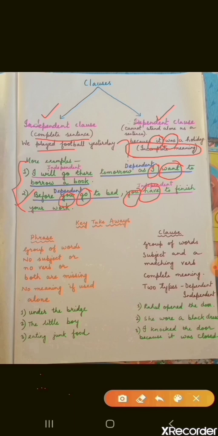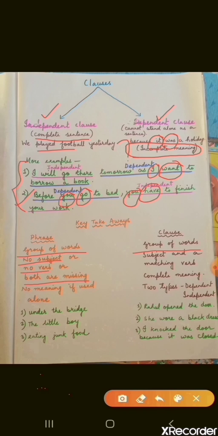Now, some key points I have written here showing the difference between phrase and clause. Phrase means a group of words. Clause also means a group of words. In a phrase, there is no subject or no verb, or both are missing. I told you something will be missing. Subject and verb are not together.